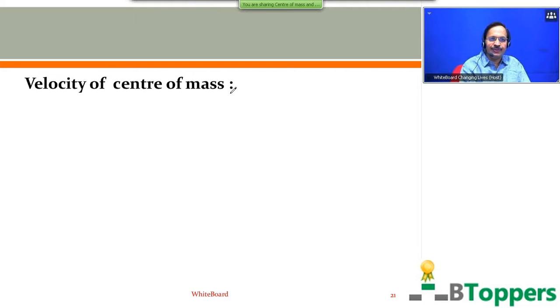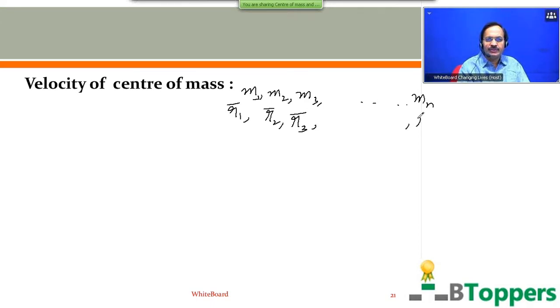If you consider a system of n particles with masses m1, m2, m3, etc. up to mn. If r1 bar is the position vector of the first particle of mass m1 with respect to origin O of a coordinate system, r2 bar is the position vector of the second particle of mass m2, and r3 bar is the position vector of the third particle of mass m3, and so on. The same way, rn bar is the position vector of the location of the nth particle of mass mn.